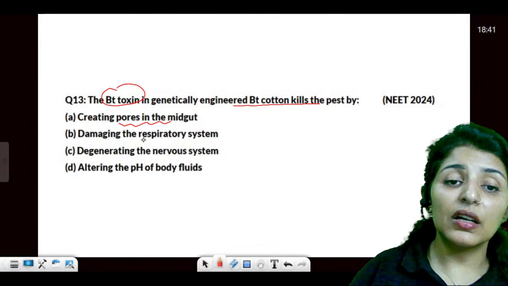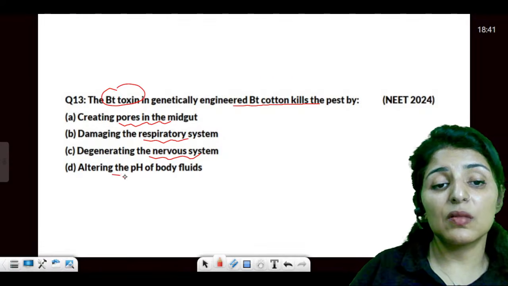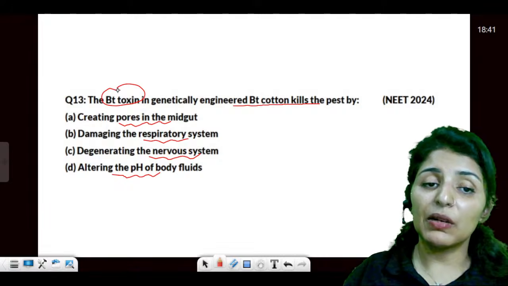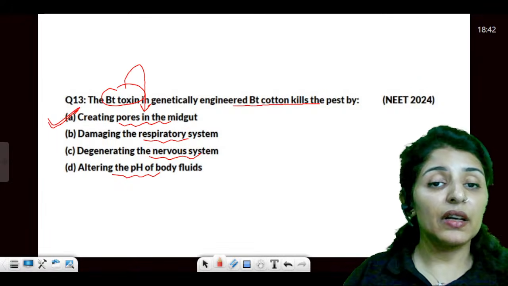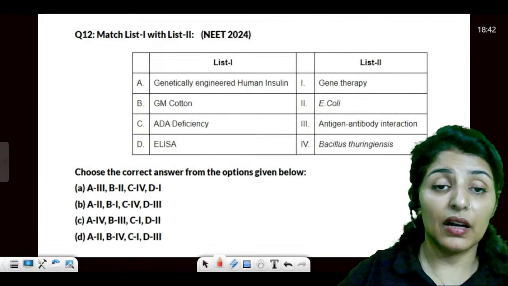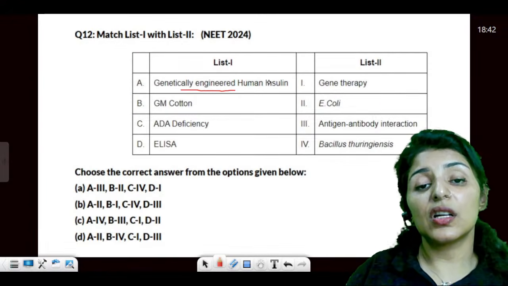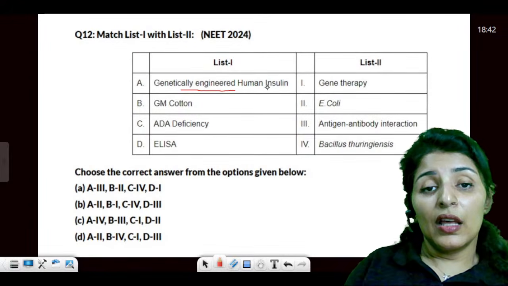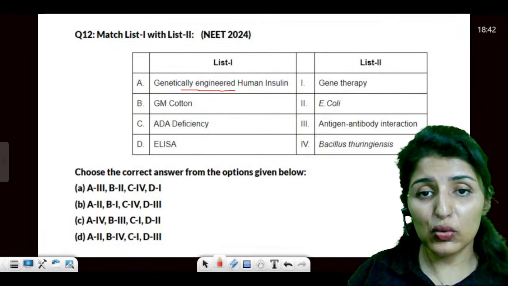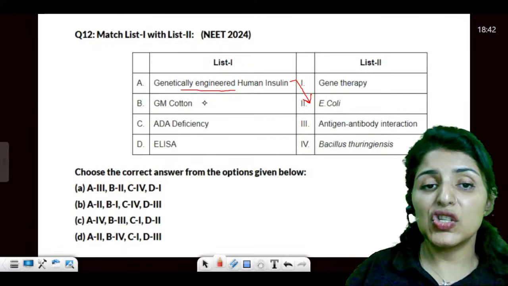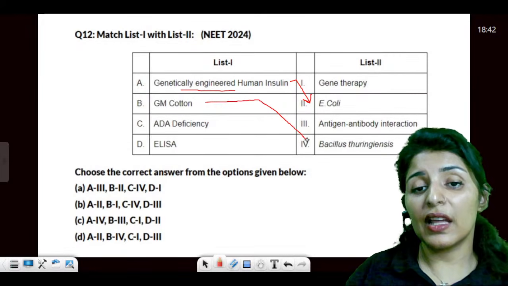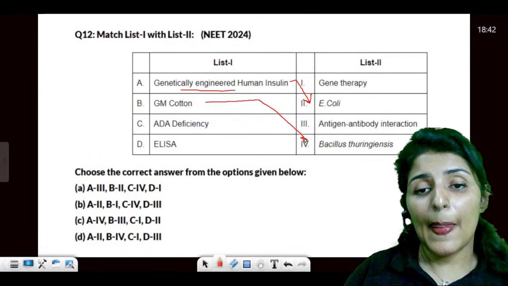Creating pores in the midgut, damaging the respiratory system, nervous system, or altering the pH. So, we know that Bt toxin is going to cause perforations in the midgut or epithelial cells of the midgut, right? Now, genetically engineered human insulin is produced within E. coli, right? There were two separate E. coli. See, GM cotton is produced with the help of Bt.